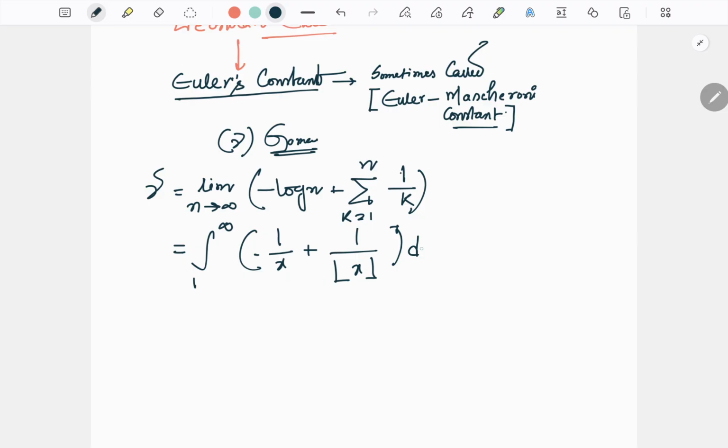This function is called the floor function.